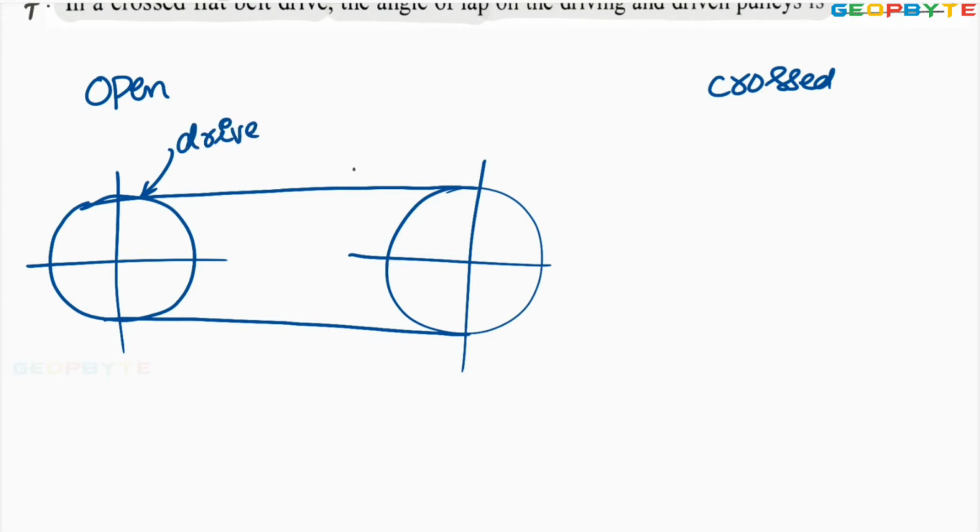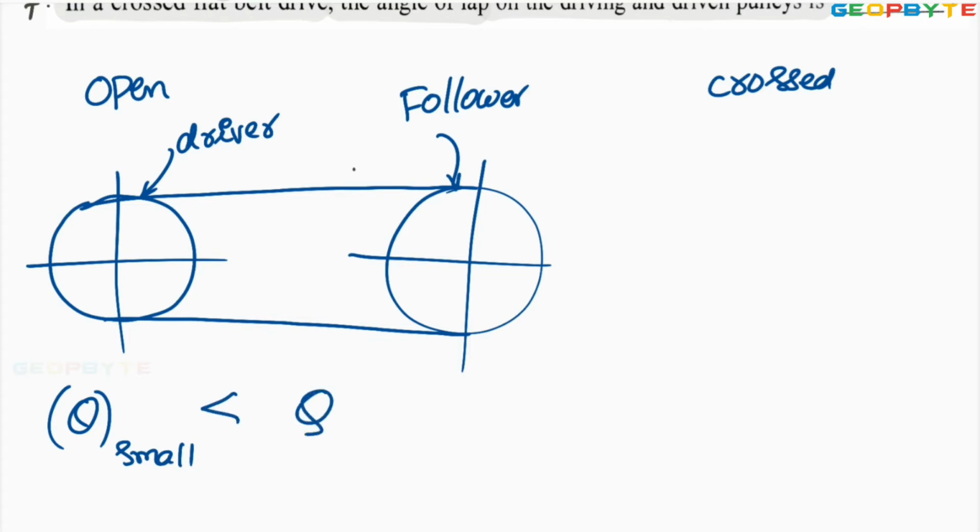Assume that pulley is running first. The other one is called follower or driven. Remember, practically the angle of contact in open belt drive, angle of contact in the smaller pulley is less than angle of contact for the larger pulley.